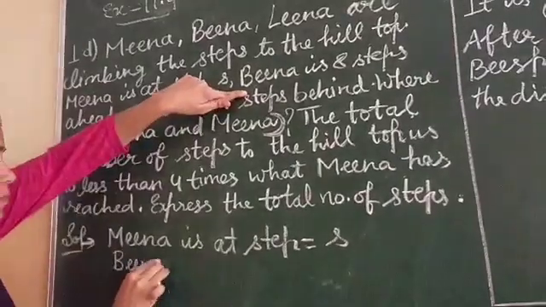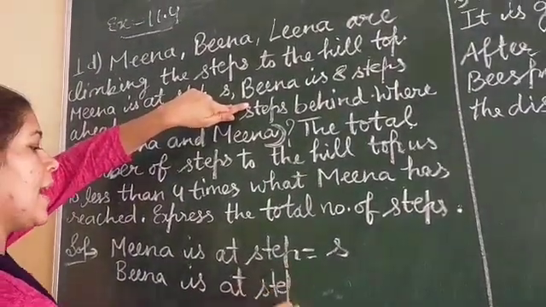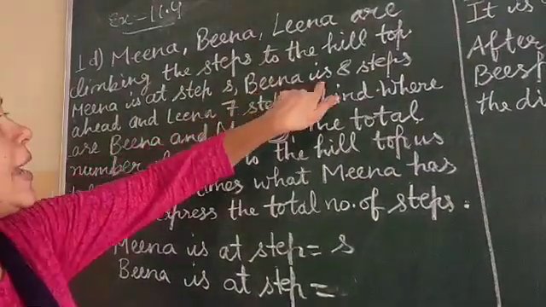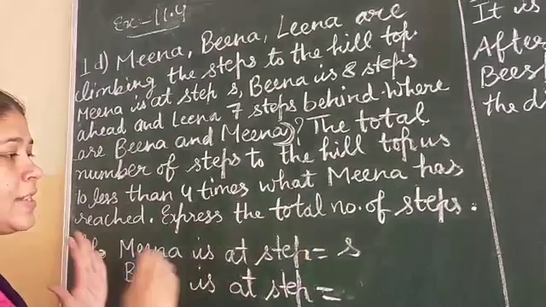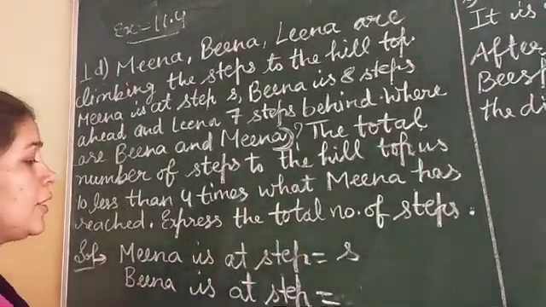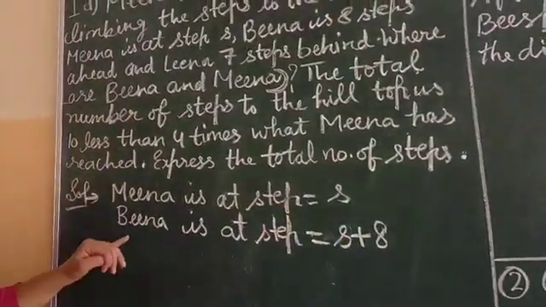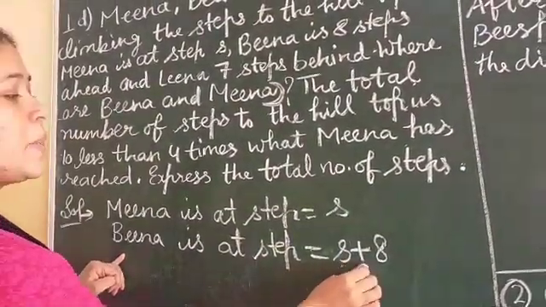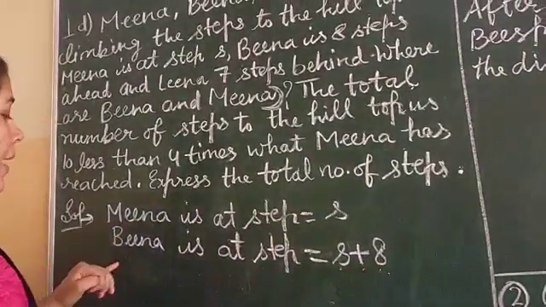Beena is at step. He is saying Beena is 8 steps ahead. आगे है. If it is going forward, then we will add S plus 8. It means Beena is at S plus 8. Nina से 8 step आगे है.